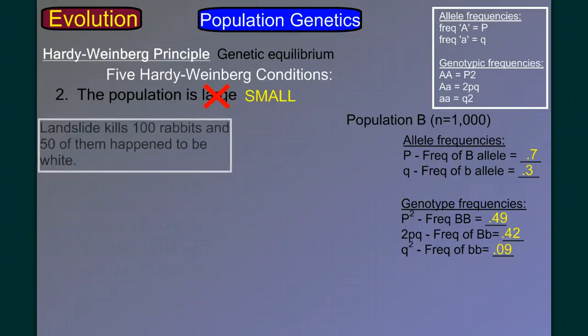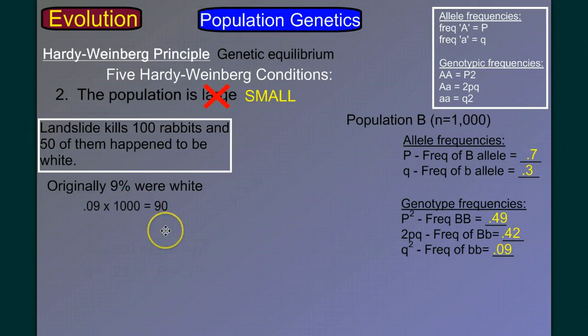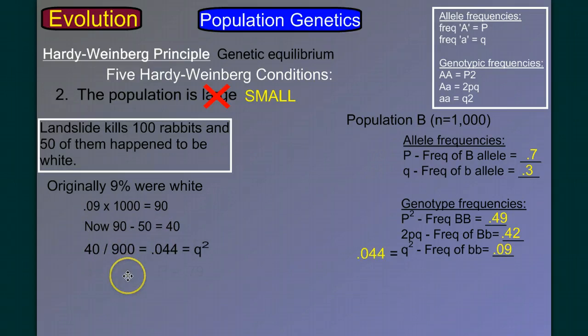I'll start with the smaller of the two populations. Originally, 9% of the population were white. So 9% of 1,000 is 90. And we lost 50 of those white rabbits to this horrible landslide, so we're down to 40. But we lost 100 total, so we divide 40 by our new population size, 900, and we get 0.044. And that's our q squared, our frequency of white rabbits, our frequency of homozygous recessive. And notice we went from 0.09 to 0.044, which is about, we've cut it in half.